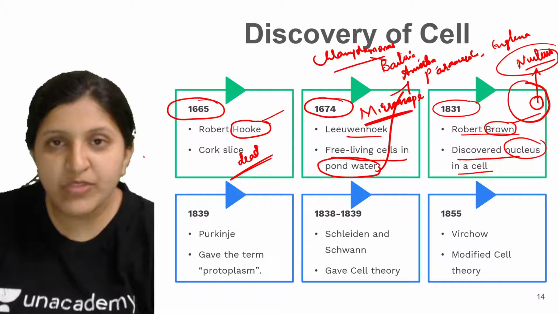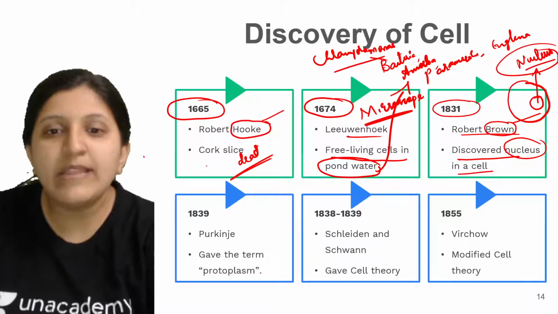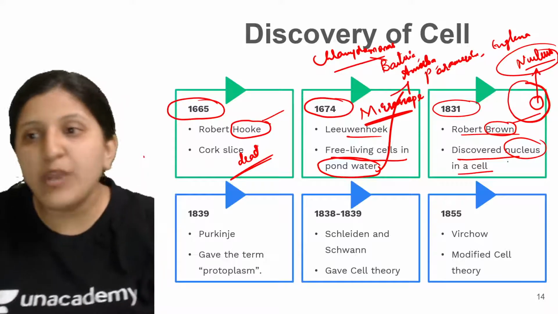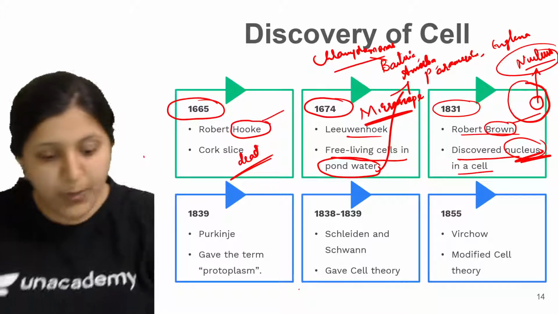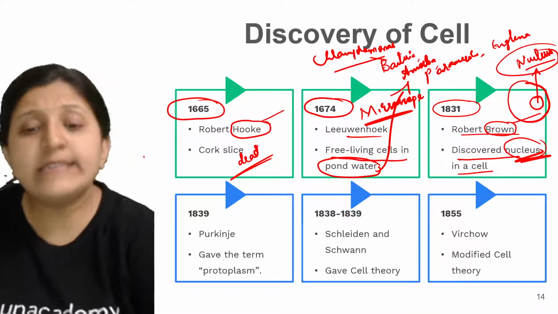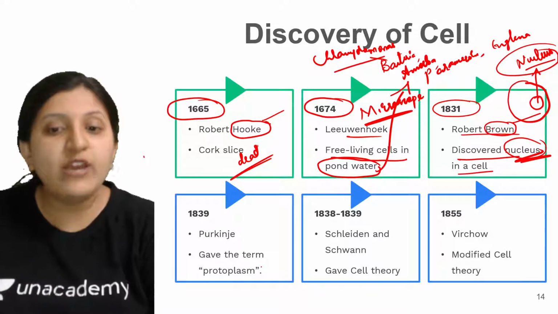So you remember these two terms might be confusing, Brown and Hooke. Just remember that the discovery of a cell was done by Hooke, and the discovery of a nucleus was done by Brown. Okay, so now Purkinje. This Purkinje is a scientist who was working on a cell again.